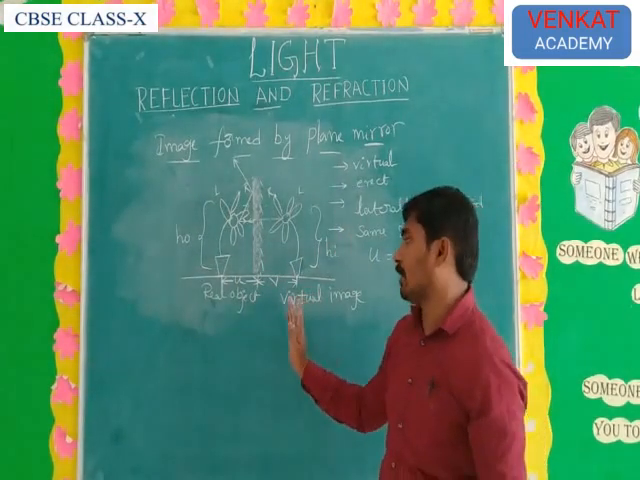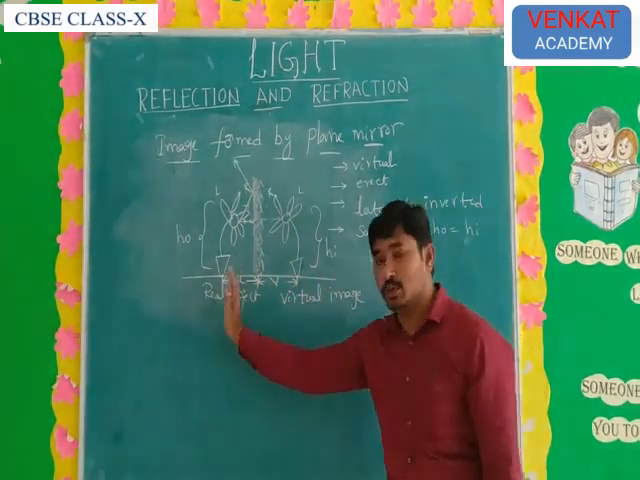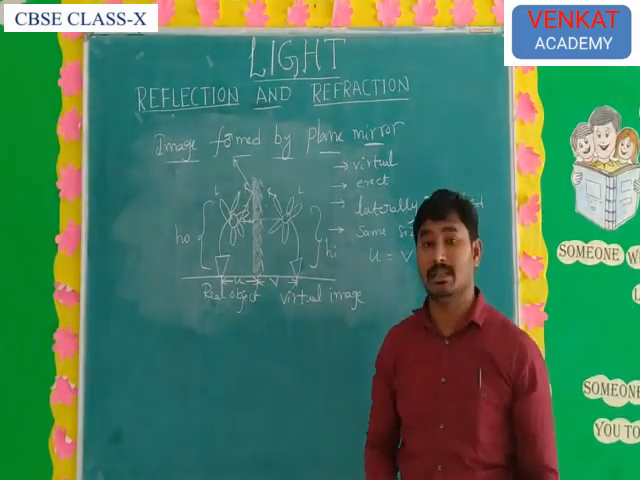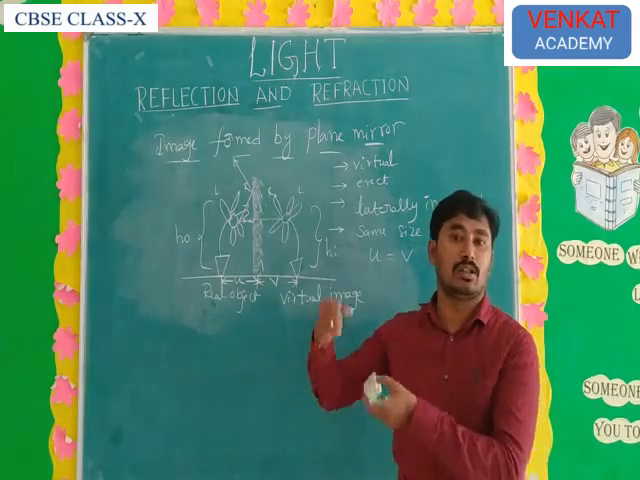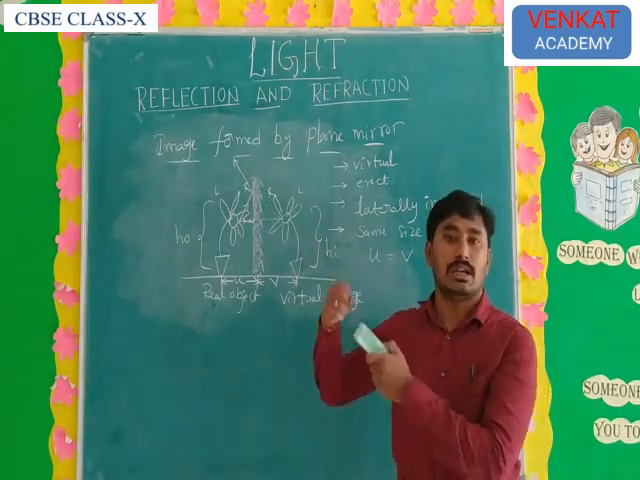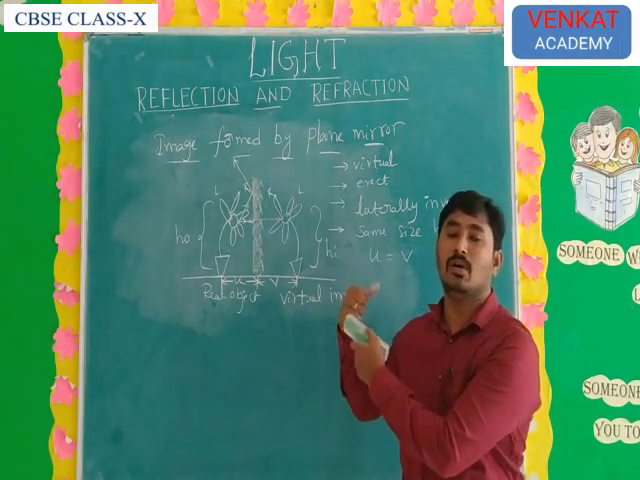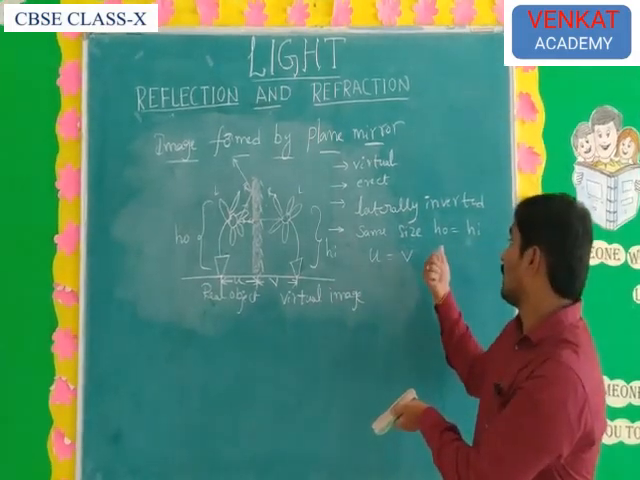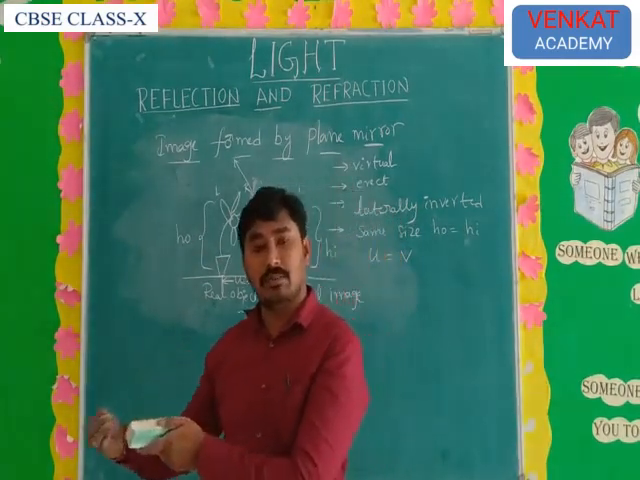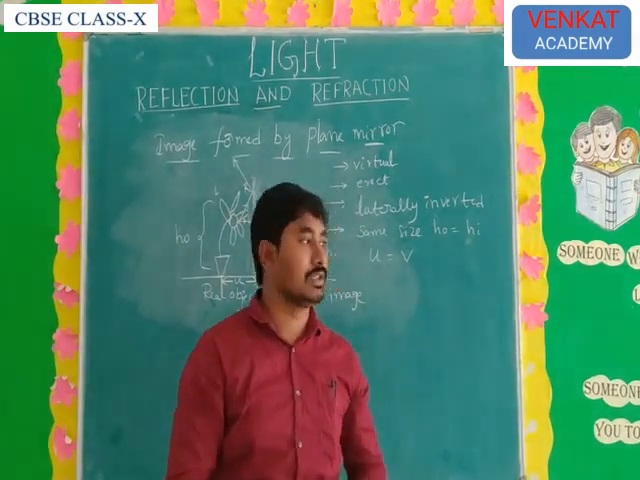So in a plane mirror, this is the object and this is the image. If the object is real, the image is virtual. In case the object is virtual, the image is real. You know one important example: the word ambulance written on the vehicle is laterally inverted. That is a virtual object, and it forms a real image on the mirror. What is the reason? The reason is lateral inversion. Lateral inversion means the right side of the object appears on the left side of the image, and the left side of the object appears on the right side of the image.